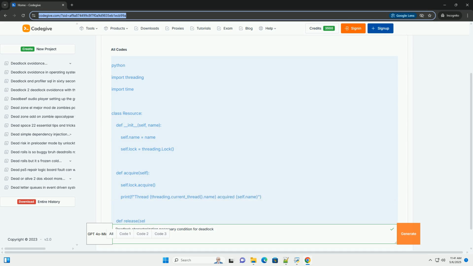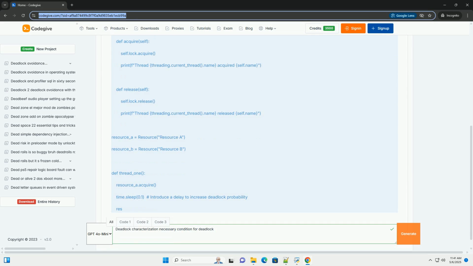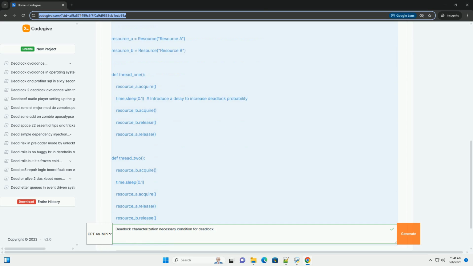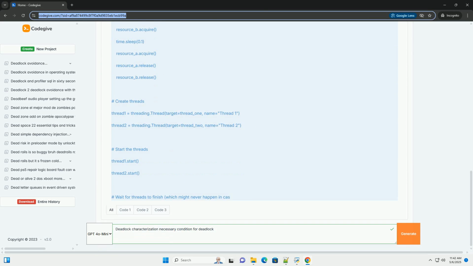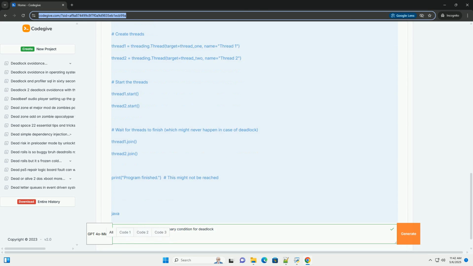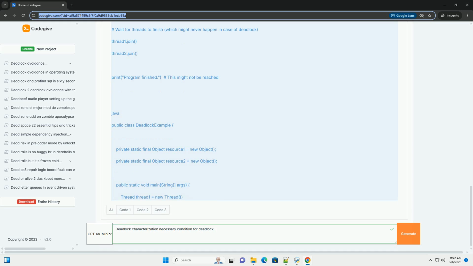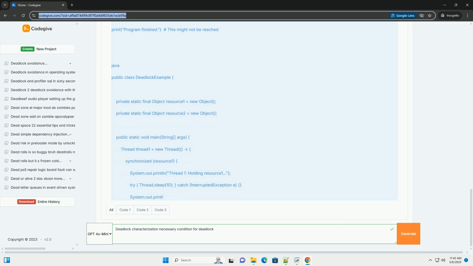OK, let's dive deep into the world of deadlocks, exploring their characteristics, necessary conditions, and illustrating these concepts with code examples. Introduction to deadlocks. A deadlock is a situation in concurrent computing where two or more processes are blocked indefinitely, each waiting for a resource that is held by another process. It's a state of perpetual gridlock.